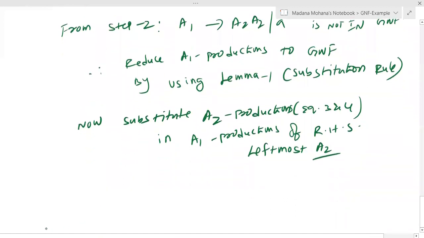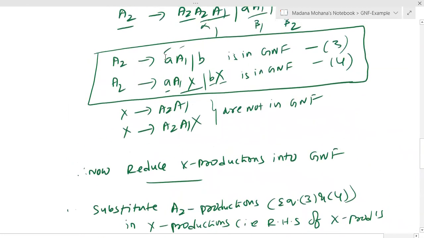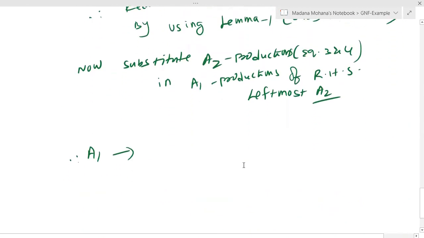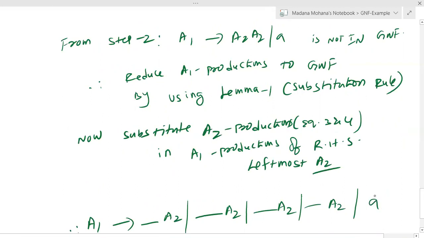Now therefore A1 becomes, for A2, see how many productions are there? 1, 2, 3, 4. Total 4 productions are there. Then the first one, the remaining A2, then second one A2, then third one A2, then fourth one A2, and then the terminal remains same. So only leftmost A2 we are reducing.